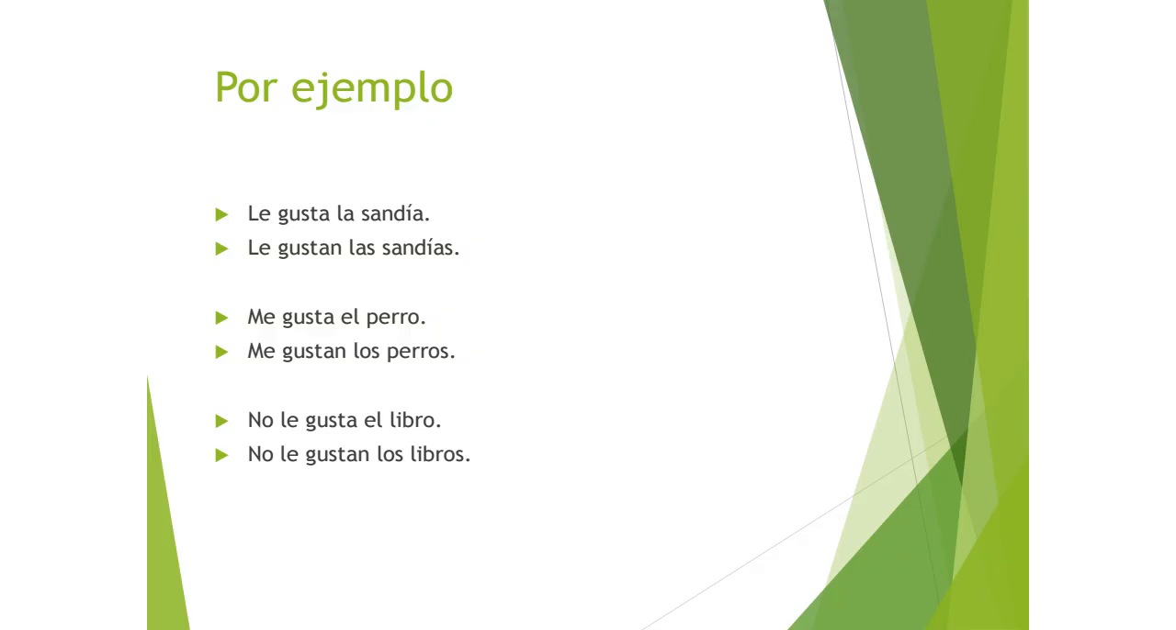And again, you can see that the only thing we need to do if it's plural is just add an n onto the end. And then of course our noun is plural as well, so it kind of changes. We have los instead of el, and then we add an s onto the end. The last example there, no le gusta el libro or no le gustan los libros. So maybe it's he doesn't like the book or he doesn't like the books.